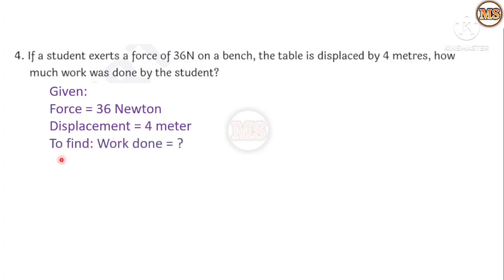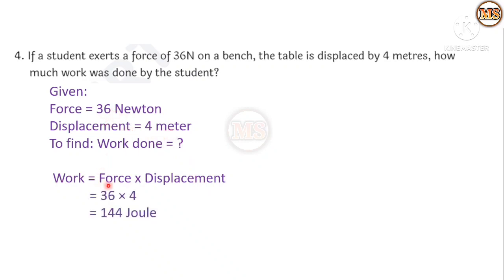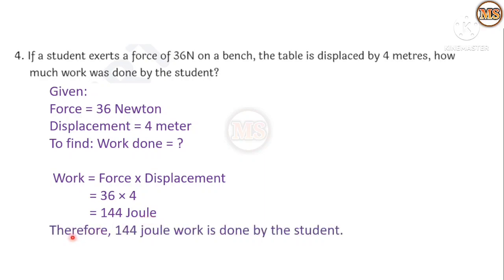Then what do we have to calculate? We have to find the work done. For finding the work, we must know the formula, and the formula is work done equals force into displacement. We see here the force and the second quantity, displacement. So we put the values, 36 into 4, and it comes to 144 joule. So finally we can write, therefore 144 joule work is done by the student.